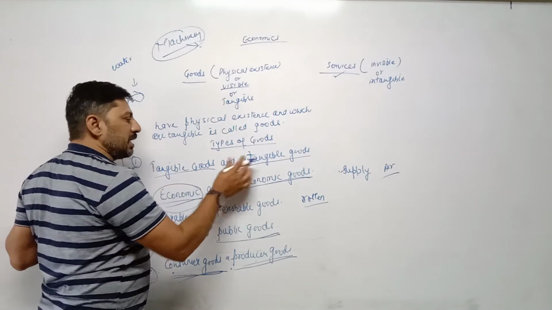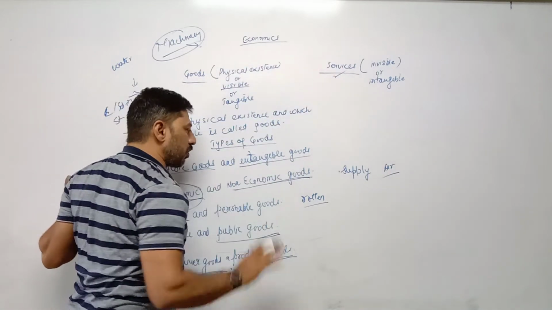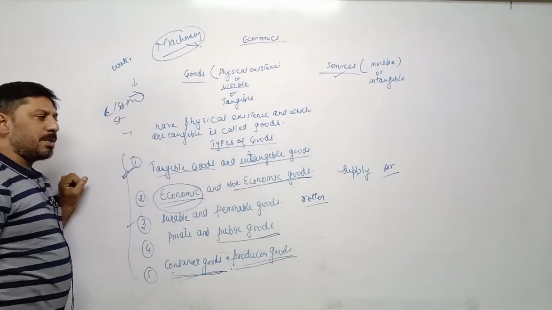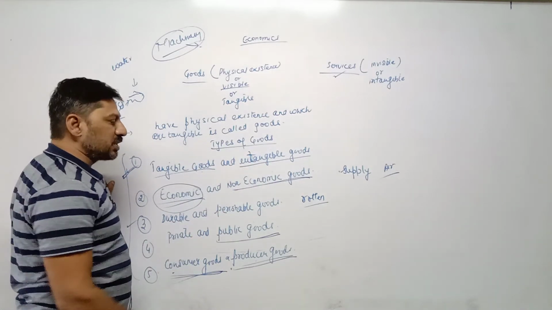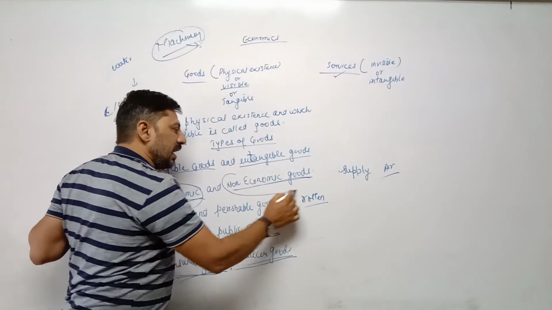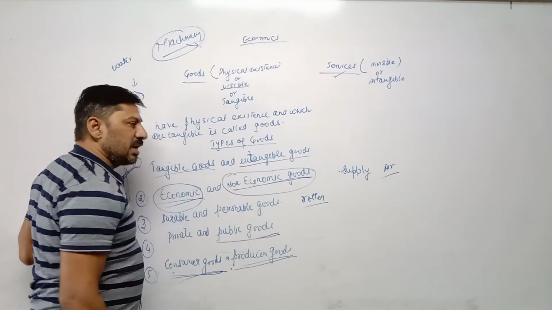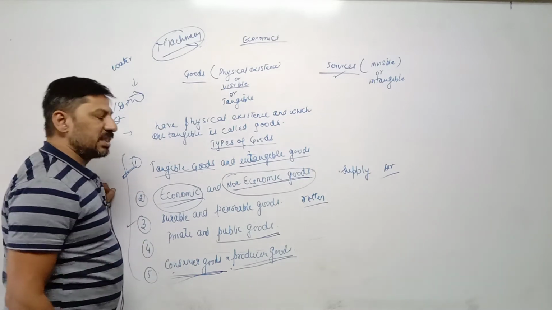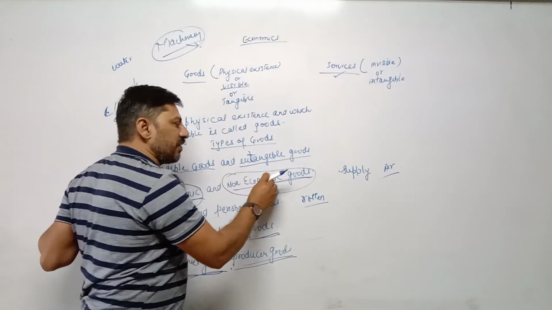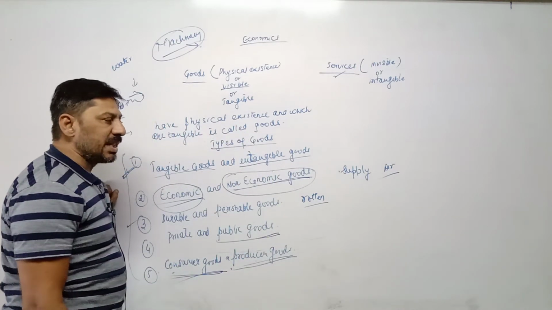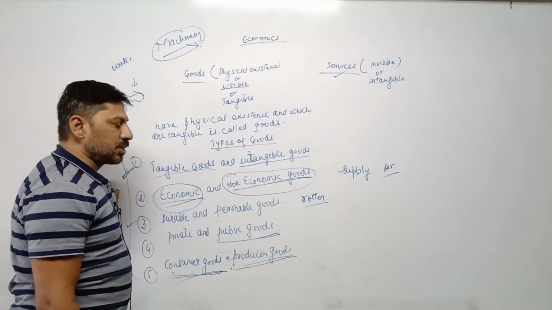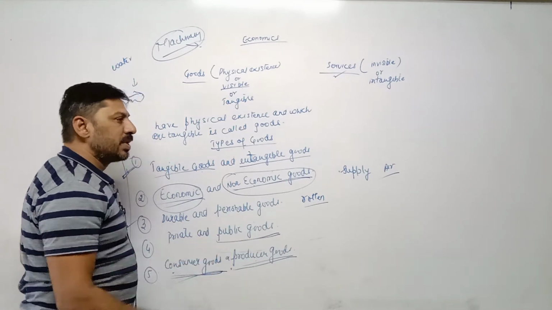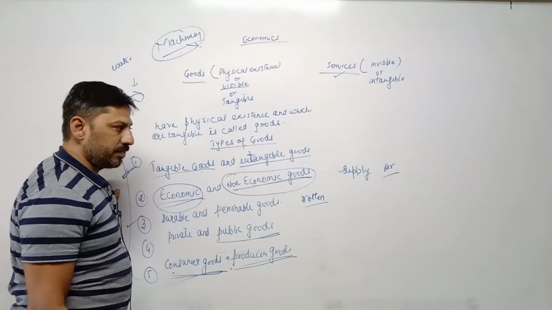First one is tangible and intangible, means goods and services, we have already done. Then economic and non-economic. The goods which do not have any price value, money value, such goods are called non-economic goods, and such type of goods are available in abundant quantity, in huge quantity. That's why such goods do not have any price value. For example, sunlight, air, such things are available in abundant quantity. That's why these are available free of cost.